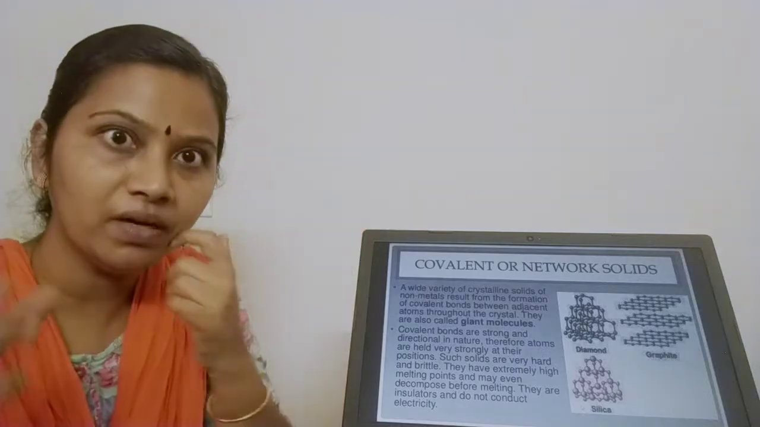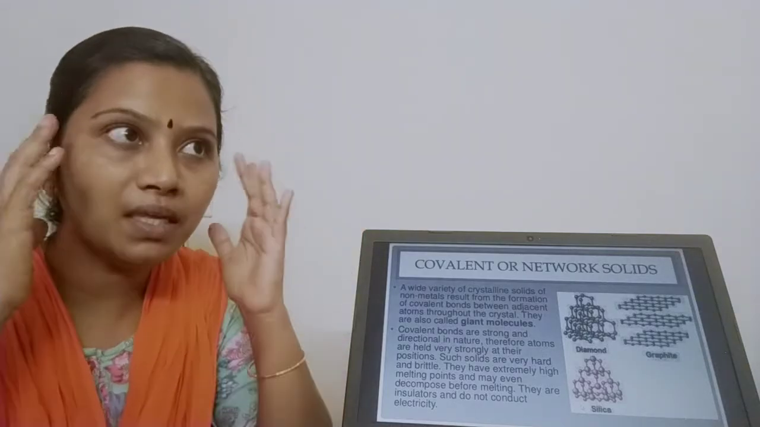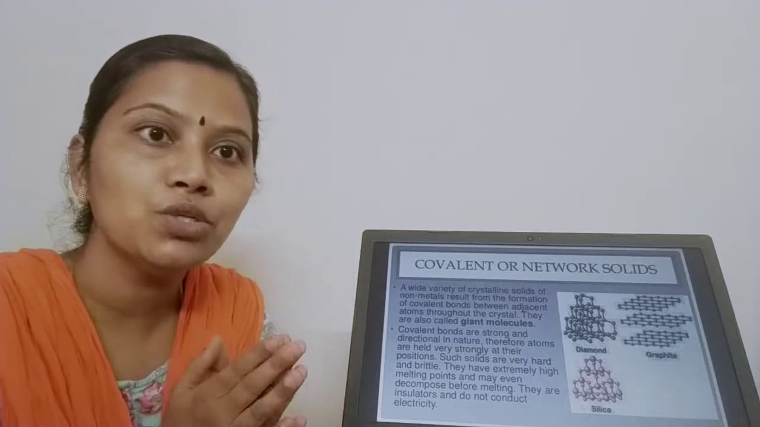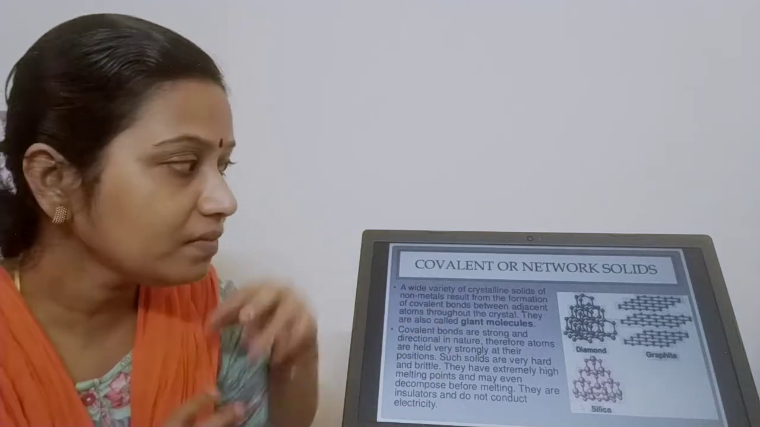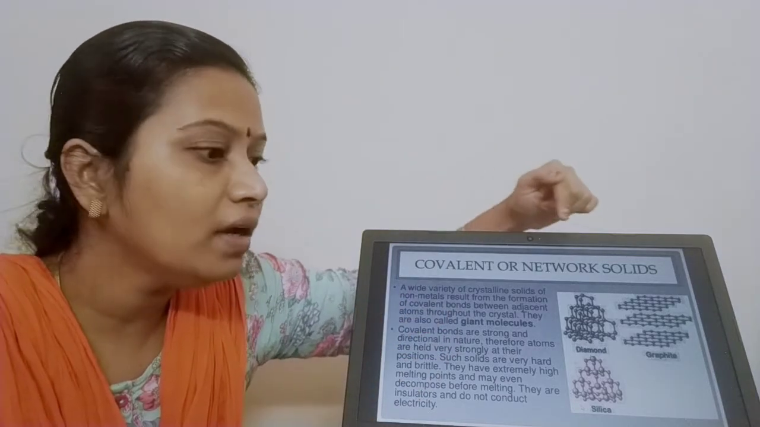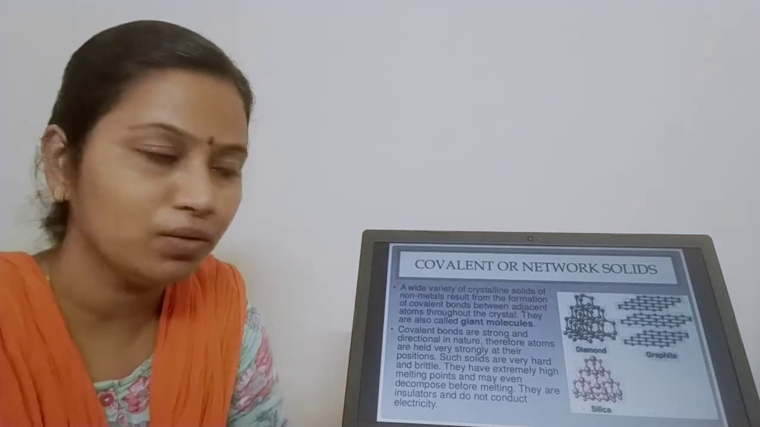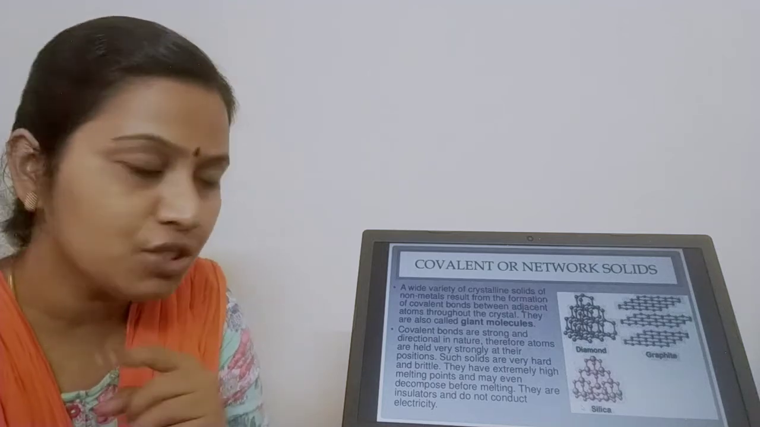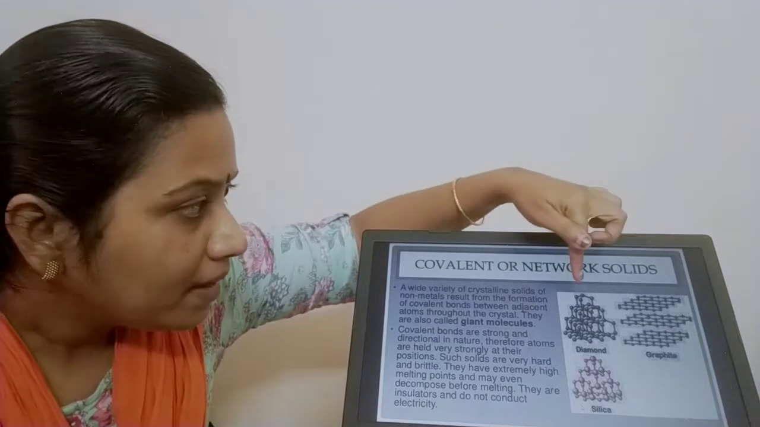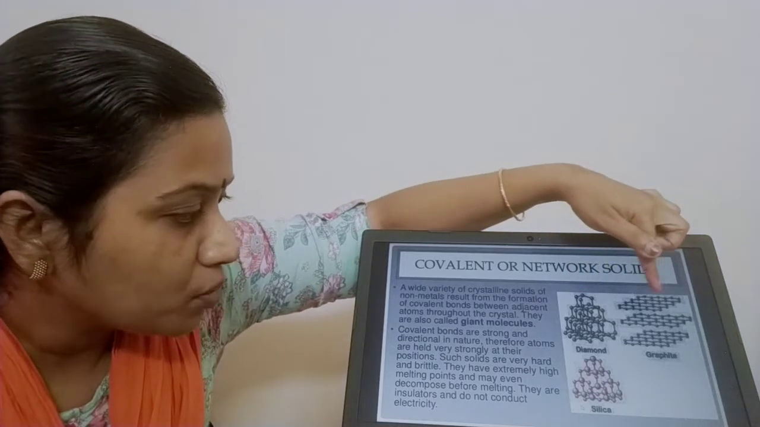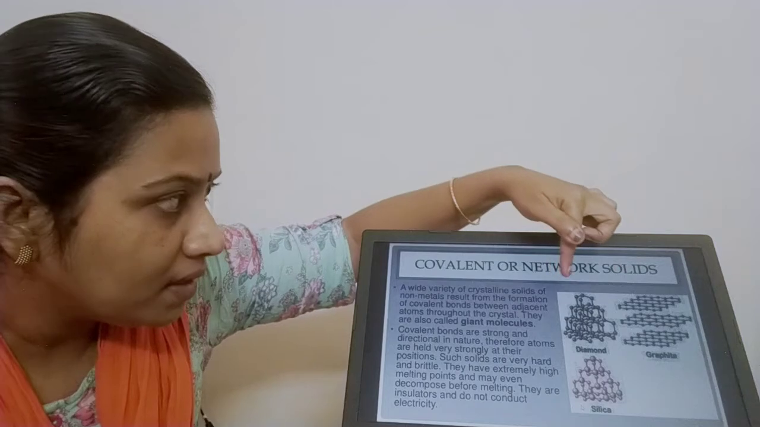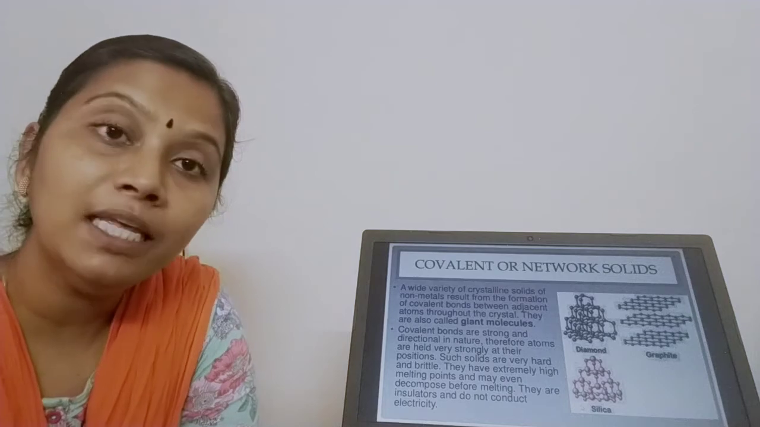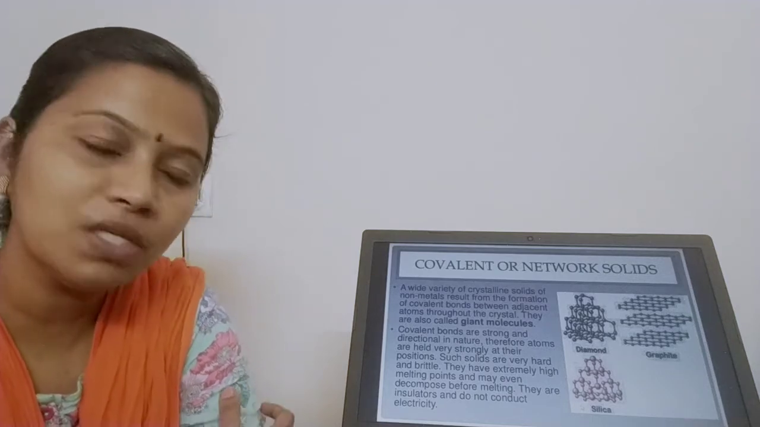Network means a big network. So the molecules are giant. Why? Because covalent bonds hold the adjacent atoms together. As a result, covalent or network solids are giant molecules. We have already seen that covalent bonds are very strong and always directional in nature. So the atoms are held together strongly at their positions. So they are very hard and brittle and have extremely high boiling and melting points. And since they are brittle, they decompose even before melting.